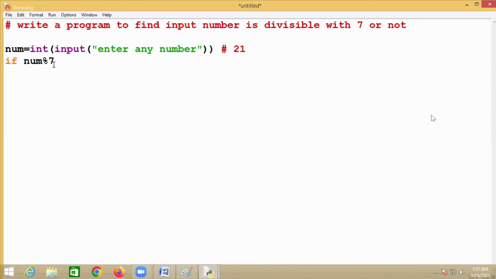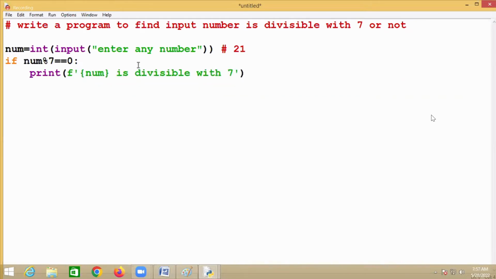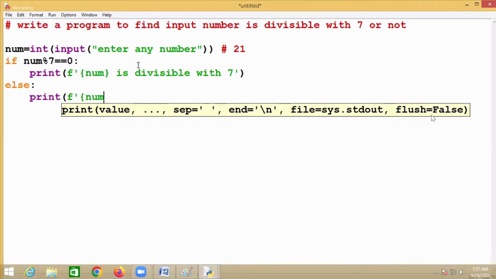Yes. Then double equal to what? 0. The result of this remainder is equal to 0. Then I should print the number is divisible with 7. Else I should print the number is not divisible with 7.